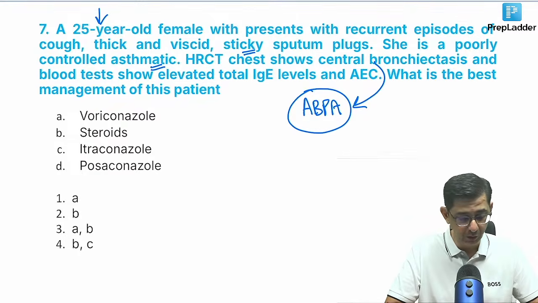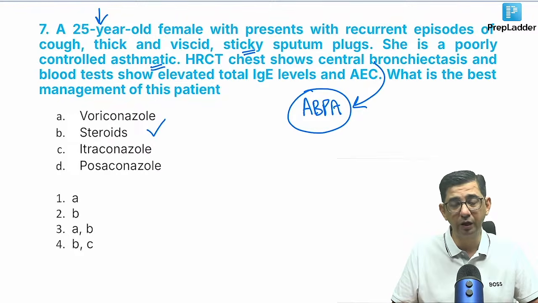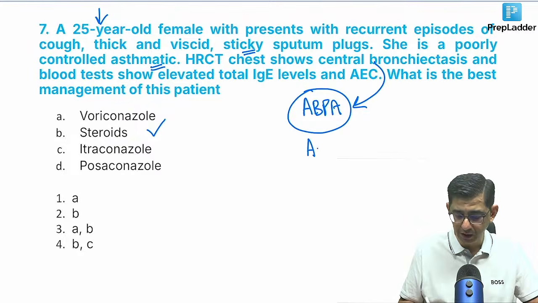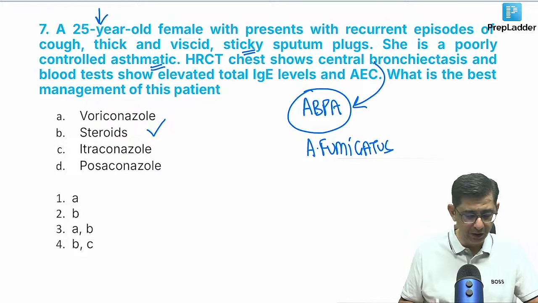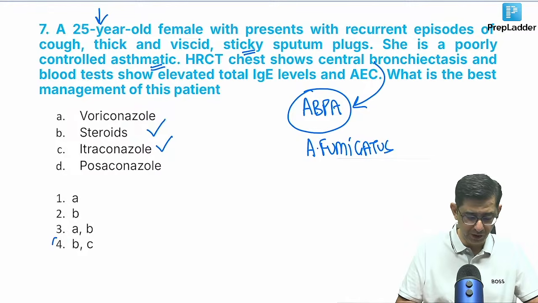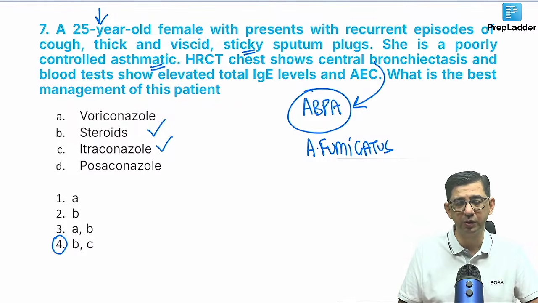But for allergic bronchopulmonary aspergillosis, the first word is allergy, right? And he is an asthmatic, so we need to give steroids. And second, we need to decrease the colonization of the airways, because this condition is actually a hypersensitivity reaction to Aspergillus fumigatus. It's a colonization of the airways and a hypersensitivity reaction to the same. So I need to give steroids and I need to give itraconazole for this patient as well. So therefore, you can arrive at the correct one for this case. Option number 4 would be the most appropriate treatment for this patient.